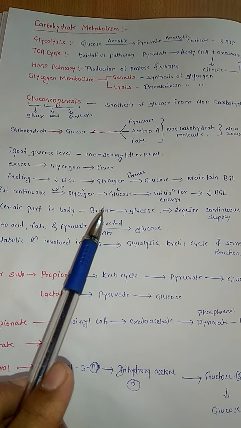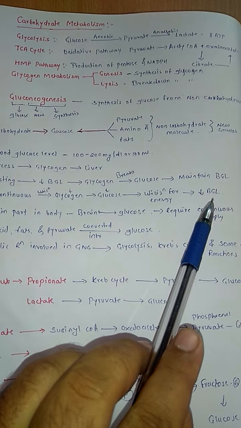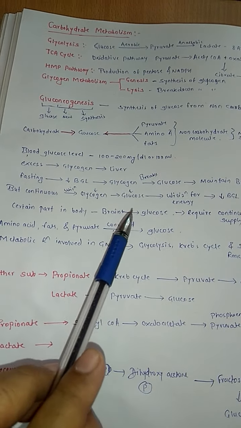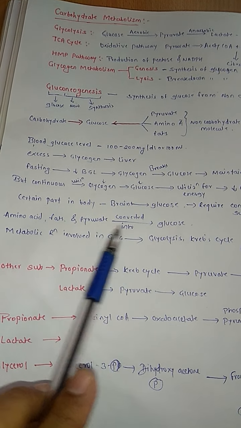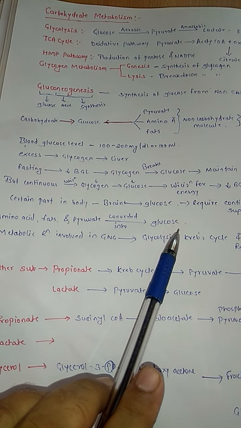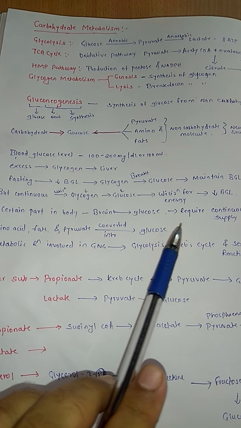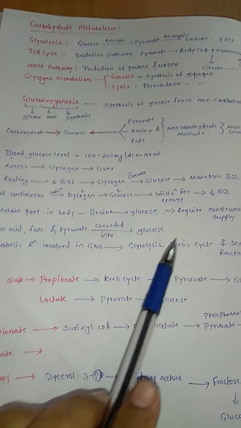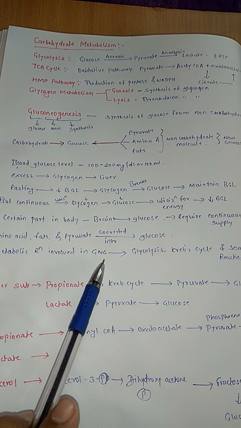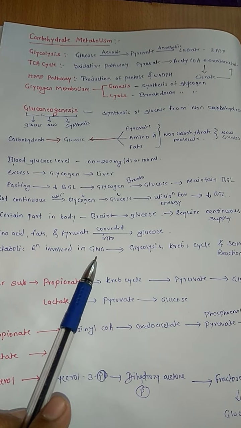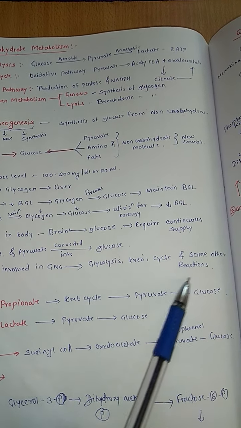Now, under these circumstances, when there is a low blood glucose level, certain non-carbohydrate molecules like amino acids, fat, and pyruvate get converted into glucose to fulfill the body's glucose requirement. The reactions involved in gluconeogenesis are from glycolysis, Krebs cycle, and some other reactions.